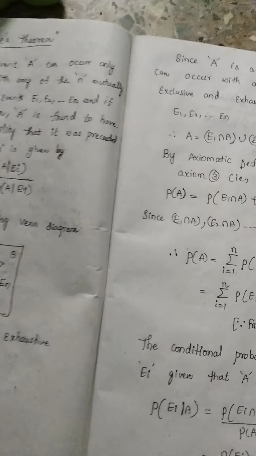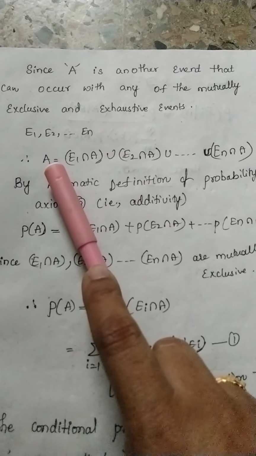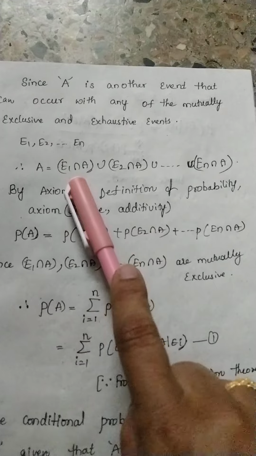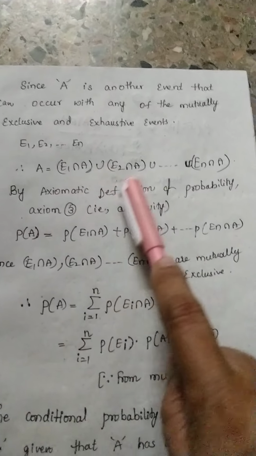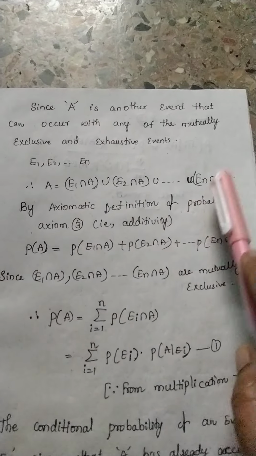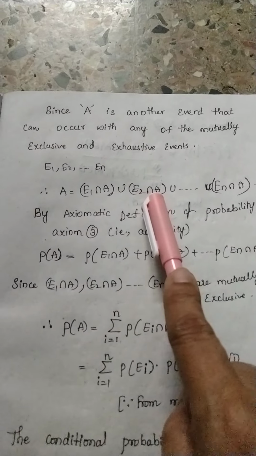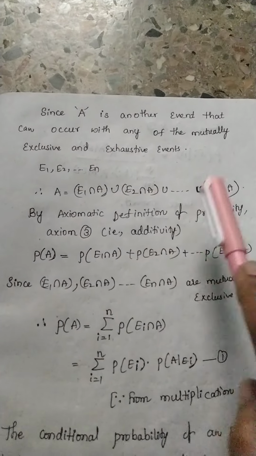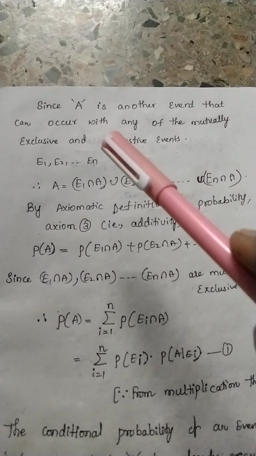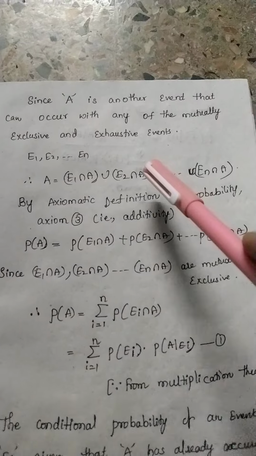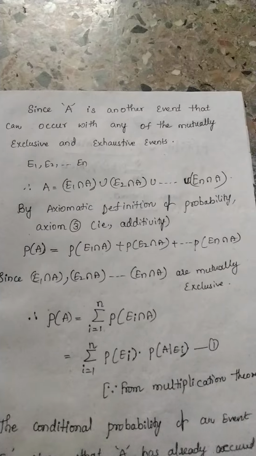Therefore, A is equal to E1 intersection A union E2 intersection A and so on union En intersection A. If you take the intersection of these events with A, all of these will be mutually exclusive events.